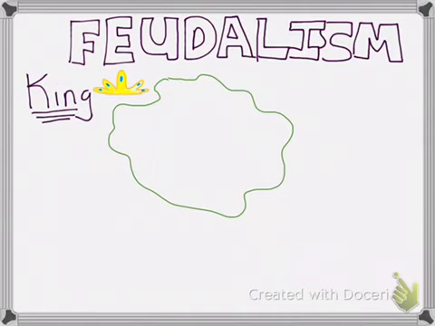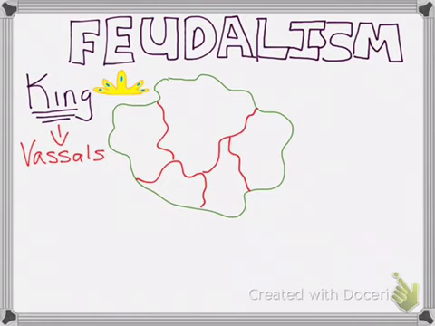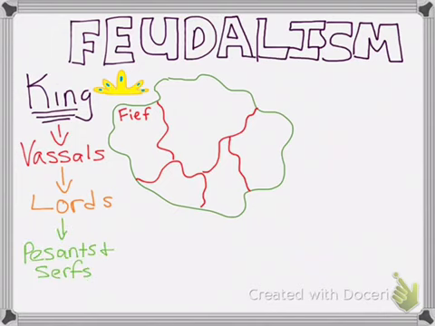And then under the king, we have what's called a vassal. A vassal is someone who would control land on behalf of the king. He would run it for them, right? So if we divide our green area up into some smaller areas, these are called fiefs, and they're run by vassals. Now, under vassals, we have lords who would help control the fief on behalf of the vassal. And then under the lords, we have peasants and serfs. These are the guys that do all of the actual work.